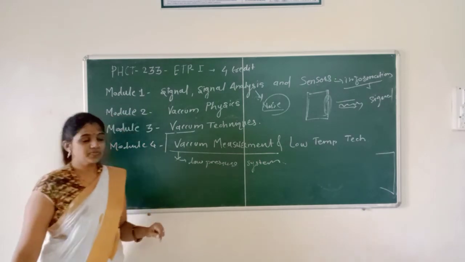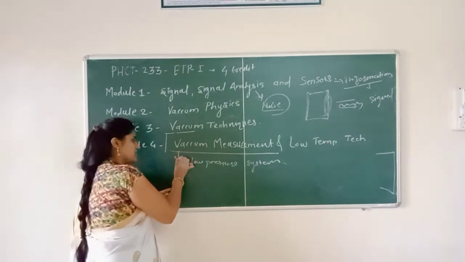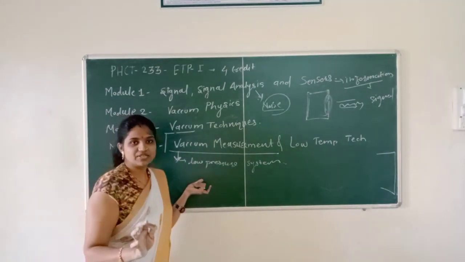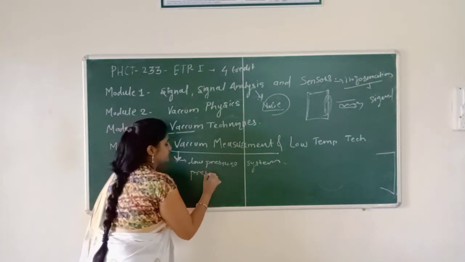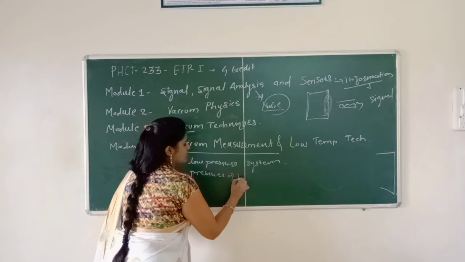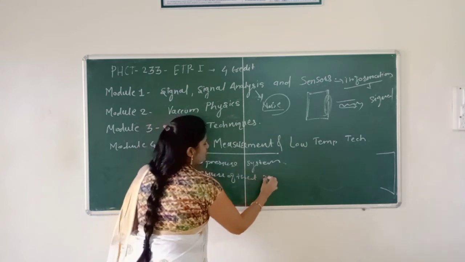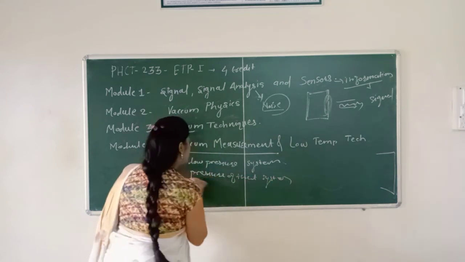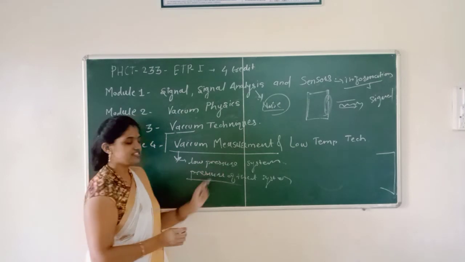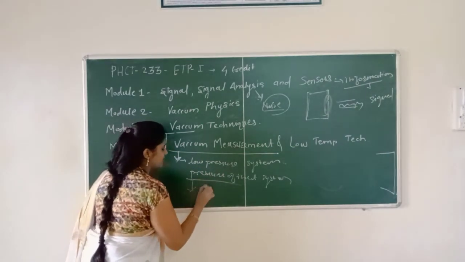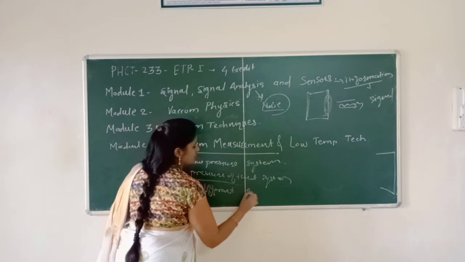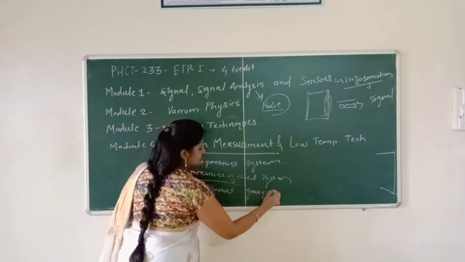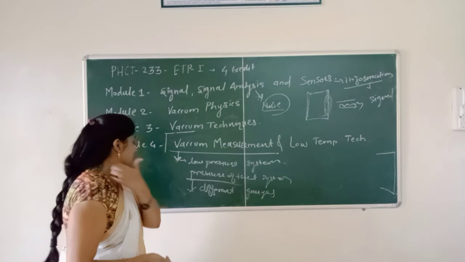When there is a low pressure system, we have to measure the pressure of that system. The low pressure of that system is measured by different gauges, such as Pirani gauges.